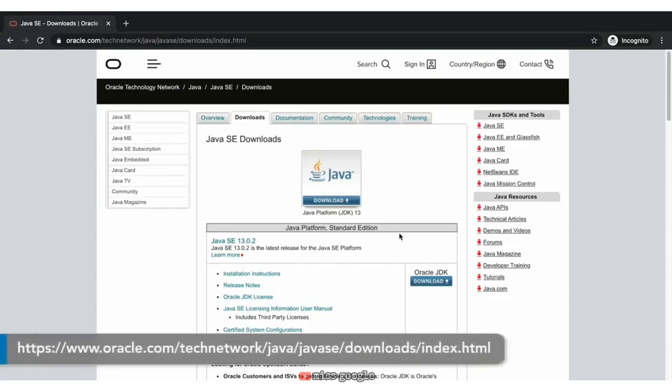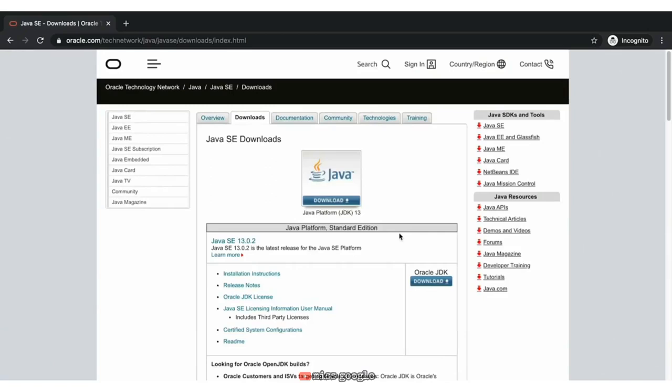In this course, we'll be using 13.0.2 because it is the latest version of the Java platform at the time of this recording. When you are viewing this course, there may be newer versions available, which are fine to use as well. The difference between the versions matter more once you get deeper into the Java programming language. But for this course, since we are looking at the fundamentals, any version Java 8 and above is fine. Now let's click Download.